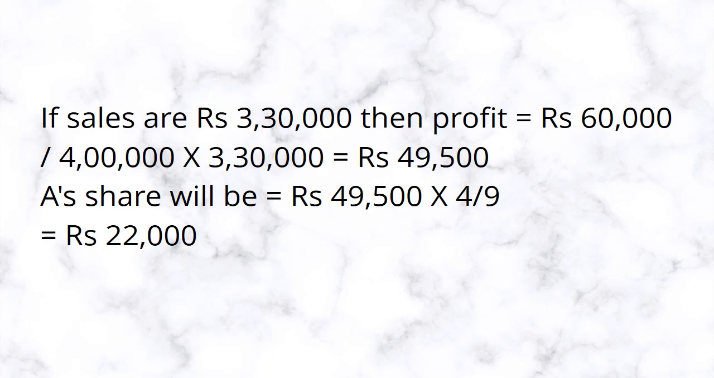Now, if sales are of rupees 3,30,000, then profit is 60,000 divided by 4 lakh into 3,30,000. It is rupees 49,500. Now, out of this total profit, you have to find A's share in profits. A's share in profits will be 49,500 multiplied by his share 4 by 9. That is rupees 22,000. It is A's share in profits.